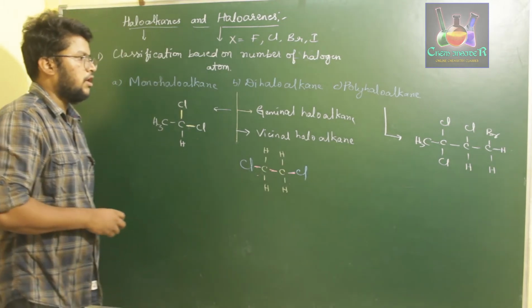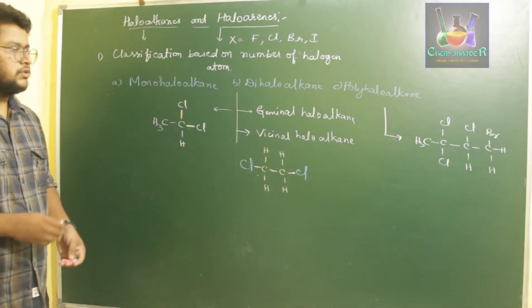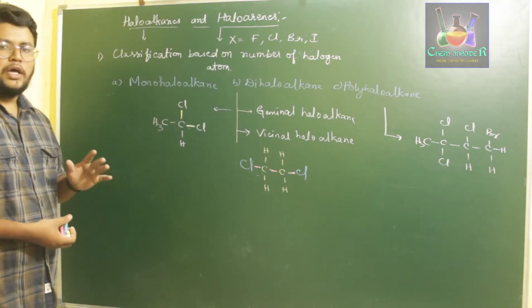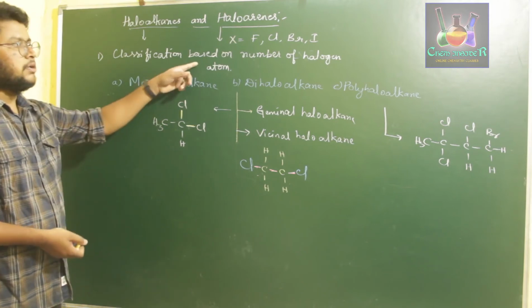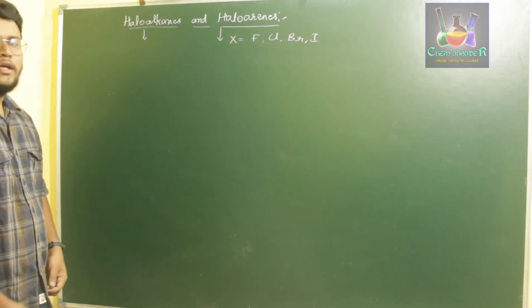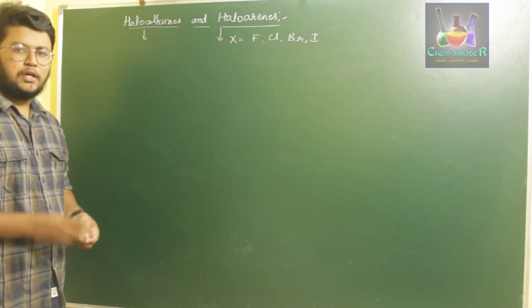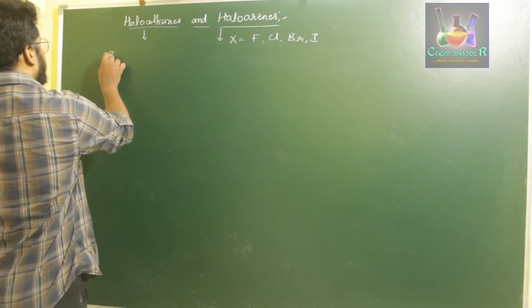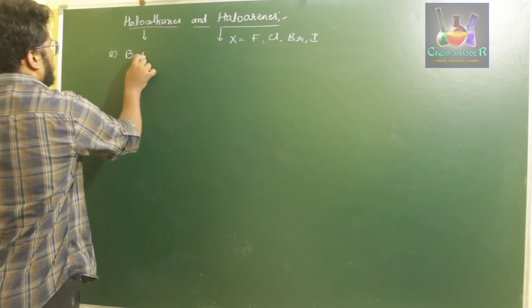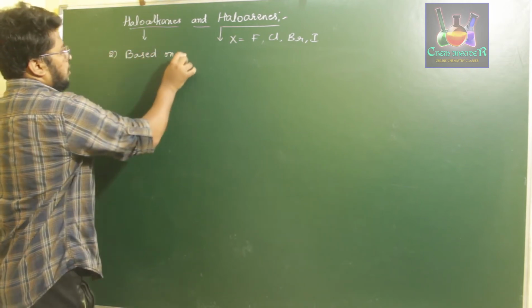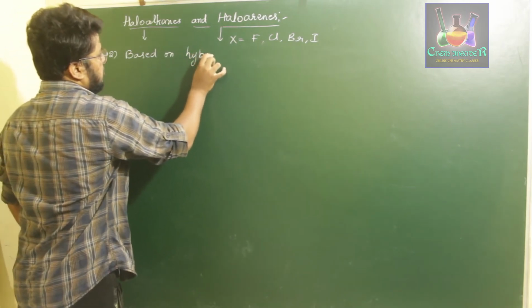So this is about the classification of haloalkanes based on the number of halogen atoms present. Next is classification based on the hybridization of the carbon having that halogen. Second is based on hybridization.